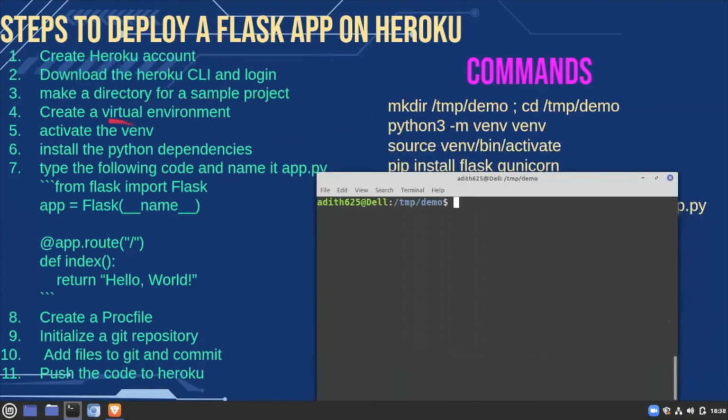So next we'll have to create a virtual environment. So we can do that by running the command python3 -m venv venv. So the first venv is the module that will tell Python to create a virtual environment. And the second venv is just the name of the virtual environment. So we'll run that, and it's done. So we can see there's a directory called venv. So that is our virtual environment. So we can activate it now by running source venv/bin/activate.